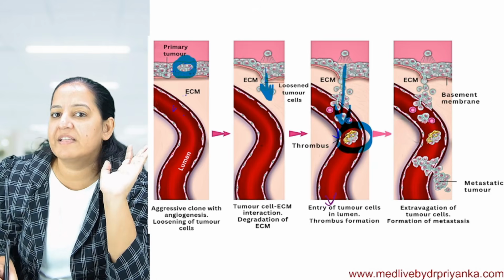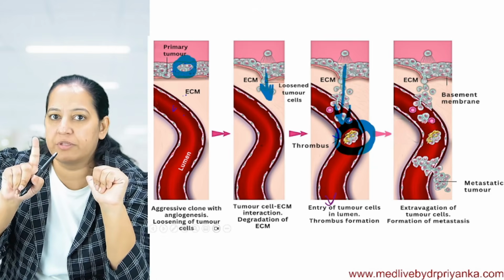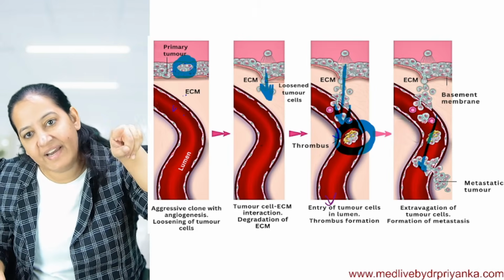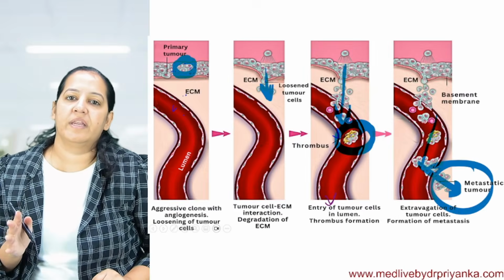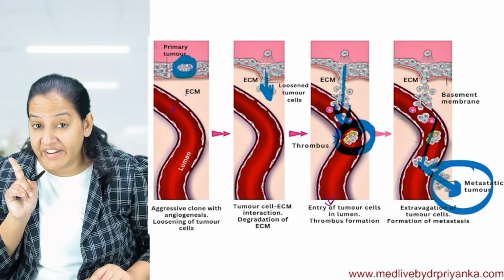And after entering the blood vessel, they form a thrombus. After that, they move to some other site and extravasate. And after extravasation, they grow there. So no need to learn. You can see 2 in each. Now I will show you all 8 in one video.